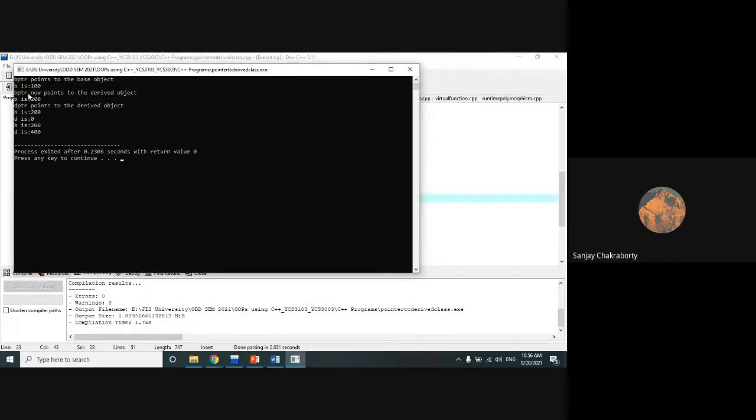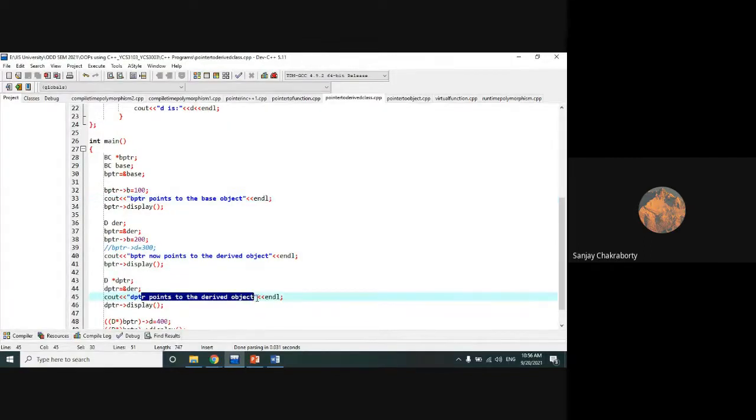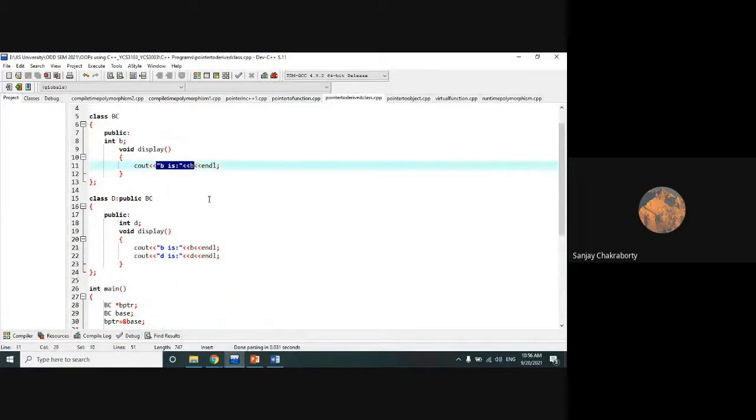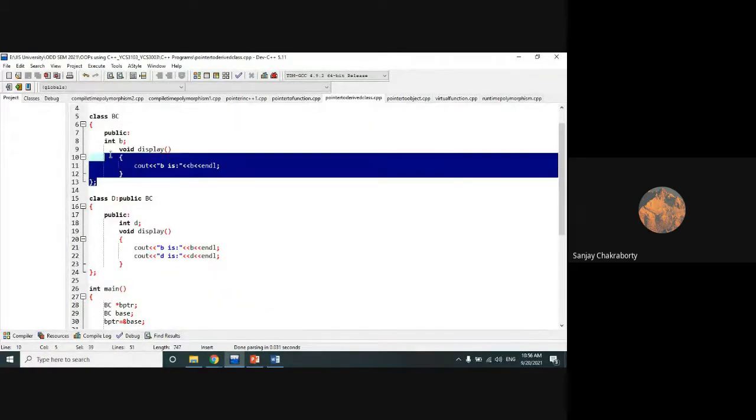But whether these two display methods are displaying the derived class, now let's check it out. This DPTR points to the derived class object, and this BPTR points to a base class object, and BPTR points to the derived class object. So these have been printed. But in both cases, this display function will execute the base class function.